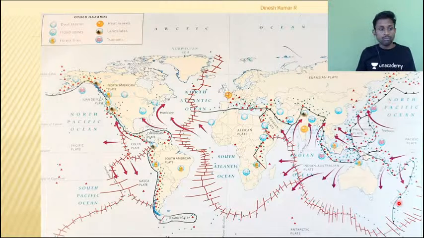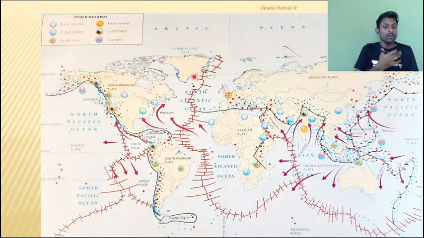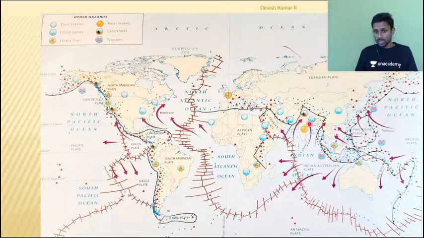So why did I say convergence is the most important interaction for us? The simple reason is, at present, most of the convergence is associated with the continents. Can you see? At the margins of the continents, I am experiencing convergence. While the divergence and transform boundaries we have already discussed are mostly present inside the ocean, so they are not that directly relevant to us. We are not experiencing them directly. They are definitely important, but what we are experiencing on the continents at present is convergence. So let us try to understand convergence in great detail.